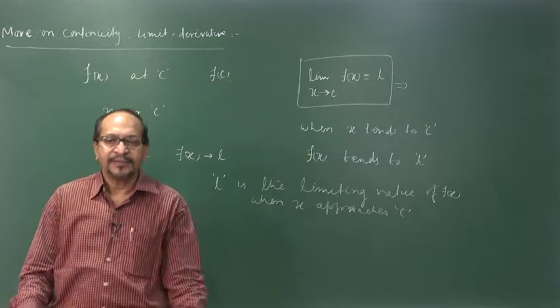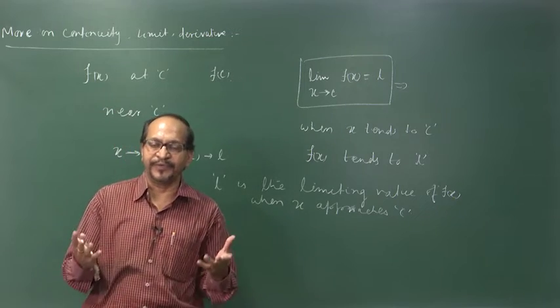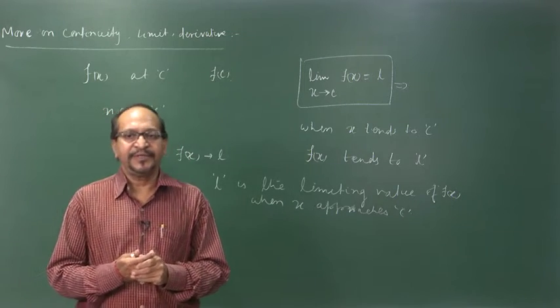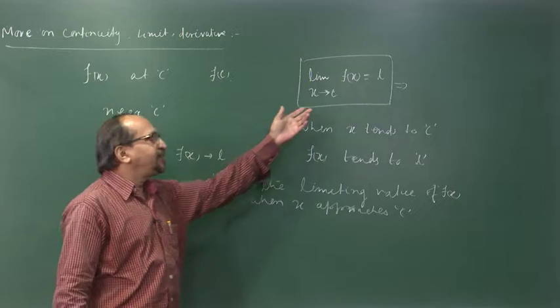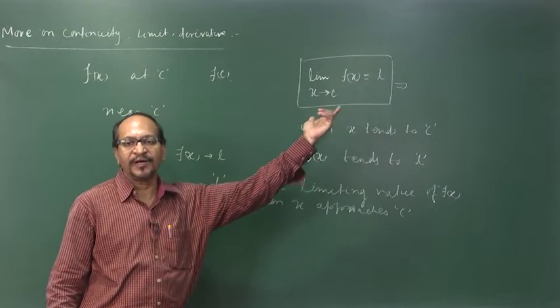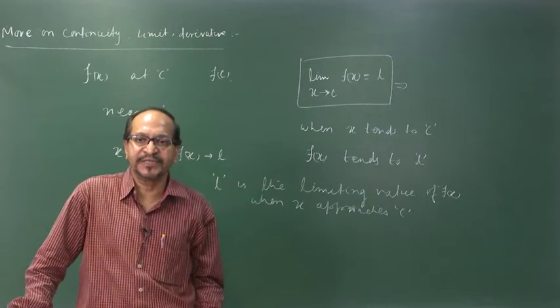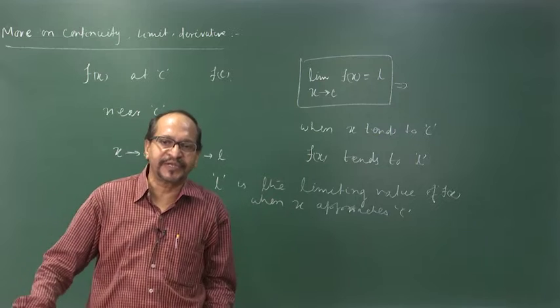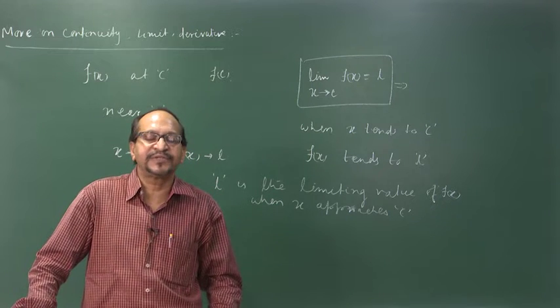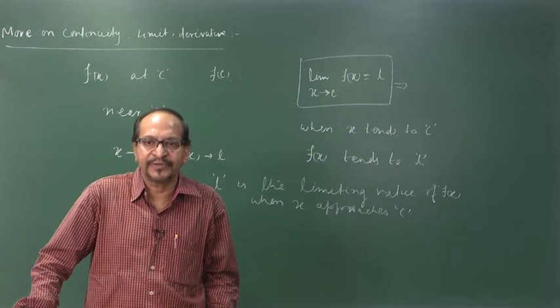And many things may happen. There are many possibilities. There may not be any nearing value of f of x. When x is approaching C, f of x may not be approaching any value. In that case we will say the limit does not exist, okay.